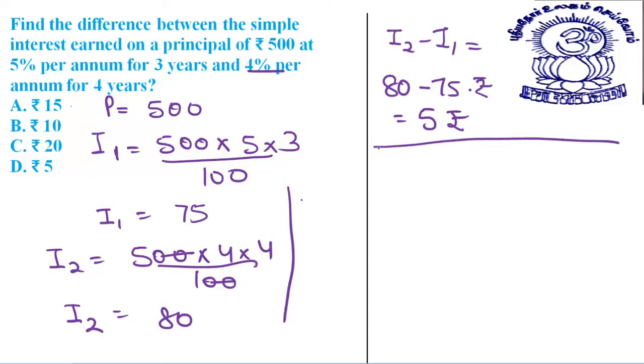Second, the second method is, see, I'll just talk about percentage terms. Okay, interest in the first case is what? It is 5% for 3 years.